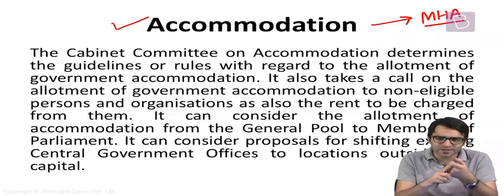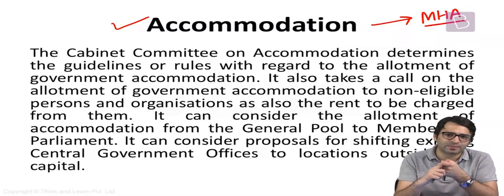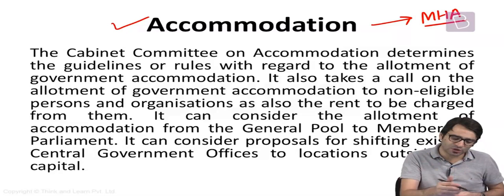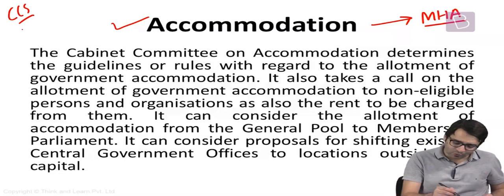Number 1, who is the head of this cabinet committee? Number 2, what is the role and the function played by this cabinet committee? There may be many members part of these committees, but you don't have to remember all those who are the members of these committees. You only have to remember the composition of the Cabinet Committee on Security, and I'll tell you slightly later why. But what is this Cabinet Committee on Accommodation?